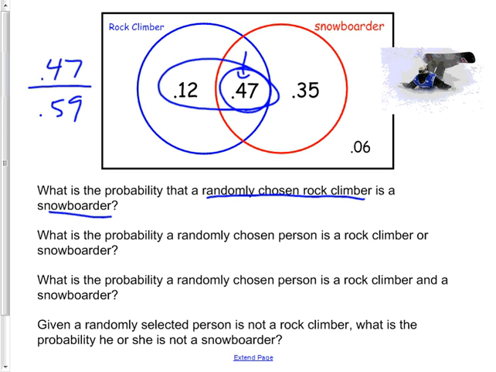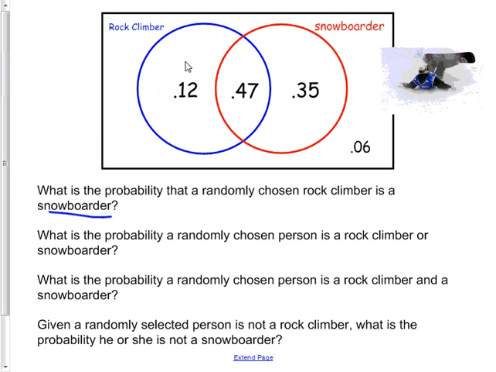What is the probability that a randomly chosen person, that means you pick from anybody, is a rock climber or snowboarder? All right, let's talk about "or" for a minute. Or seems like one of those words that should make the answer smaller, but it's actually making the answer bigger. And here's why. If I was going to randomly pick somebody who had black hair, I'd have a decent chance. But if I said I'm going to pick somebody who has black hair or blonde hair, my probability just went up, because I got a lot more people now. Or means your answer gets bigger.